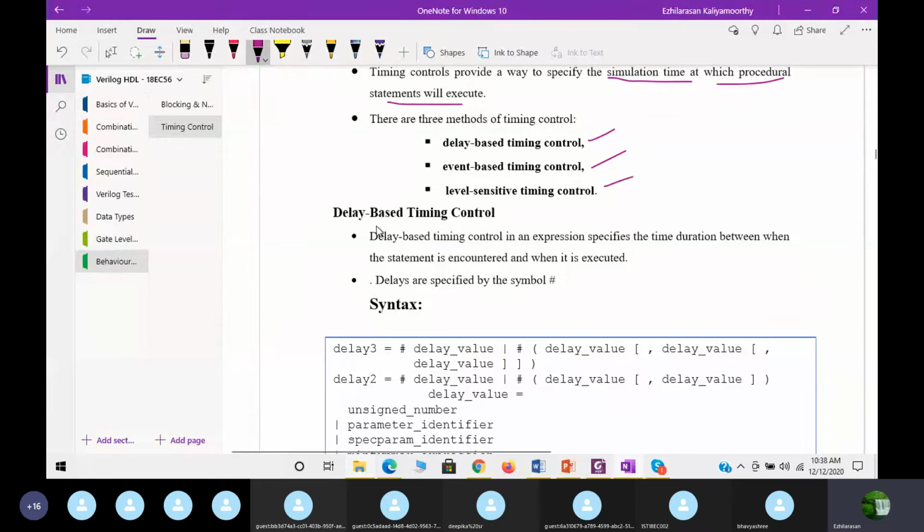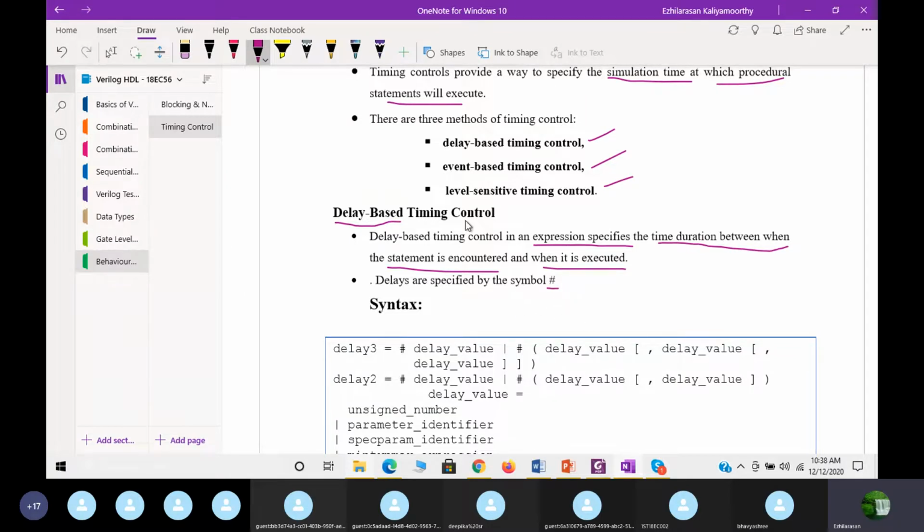From the name, we can say we use this timing control based on the delay. The delay based timing control in an expression specifies the time duration between when the statement is encountered and when it is executed. The delays are specified by the hash symbol. This is the delay symbol we use.